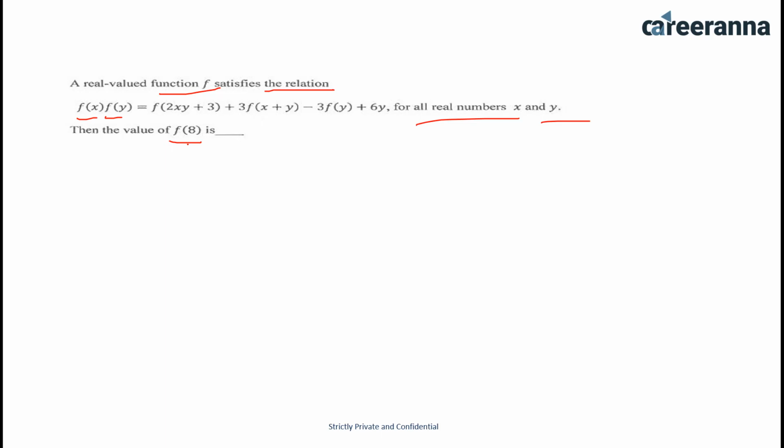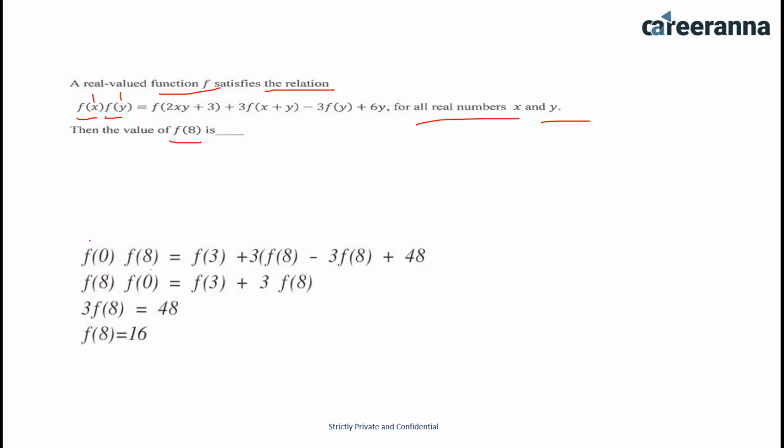Now what I will be doing is putting x to be 0 once and x to be 8 the second time. For f(0) into f(8), I have put x to be 0 and y to be 8. In the other case, x is 8 and y is 0. When I put x to be 0, it is f(3) plus thrice f(8) minus thrice f(8) plus 48. When I put x to be 8 and y to be 0, it is f(3) plus 3 multiplied by f(8). Solving both of these equations, I find that f(8) is 16.